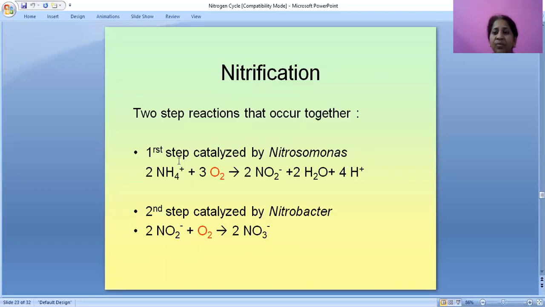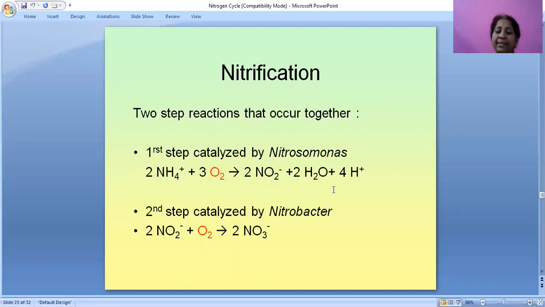Nitrification. What is nitrification? Two-step reactions that occur together, catalyzed by Nitrosomonas and Nitrobacter. The first step is catalyzed by Nitrosomonas bacteria: 2NH4+ plus 3O2 gives rise to 2NO2- plus 2H2O plus 4H+.